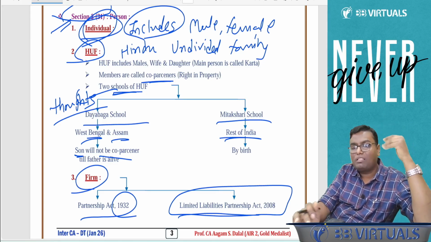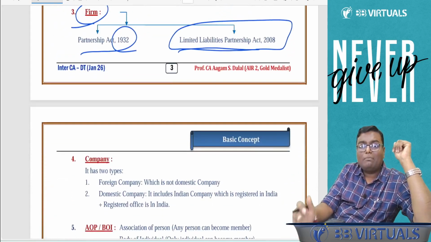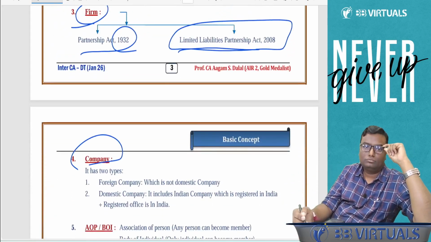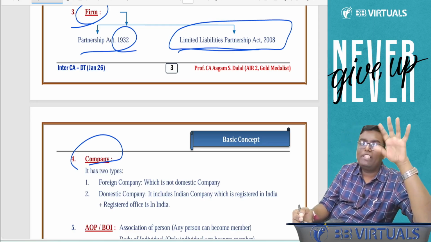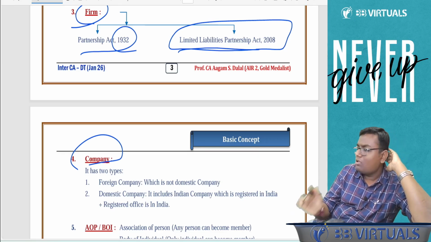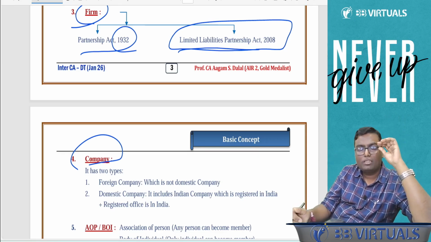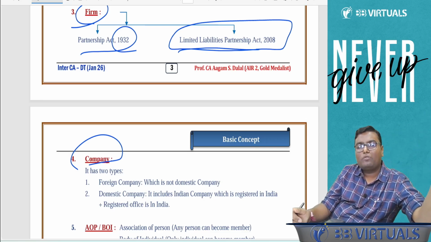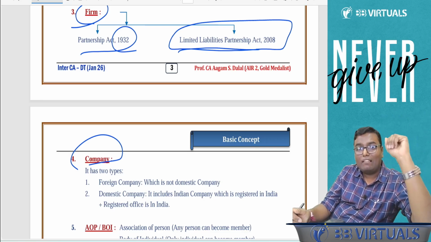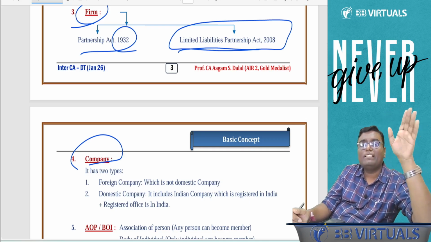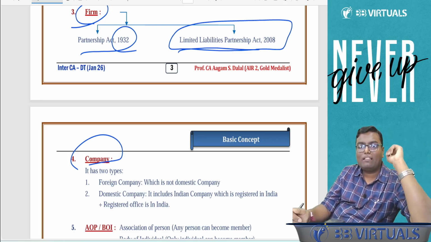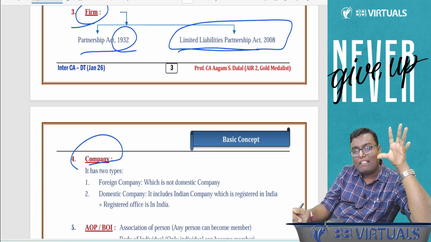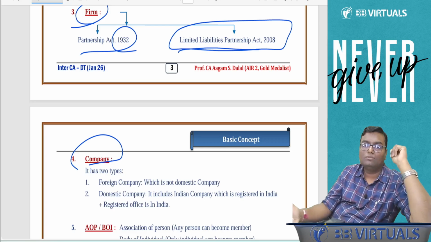The fourth person is basically company. That is basically a corporate person. A corporate person is called what? Company. Achha, whenever in the newspaper you studied that this much is the corporate tax, that corporate tax is nothing separate. It is the income tax paid by a company, and that is said as corporate tax. From our entire income tax revenue, 40 to 50% is generated by companies.